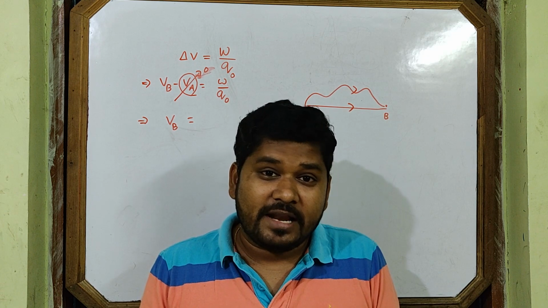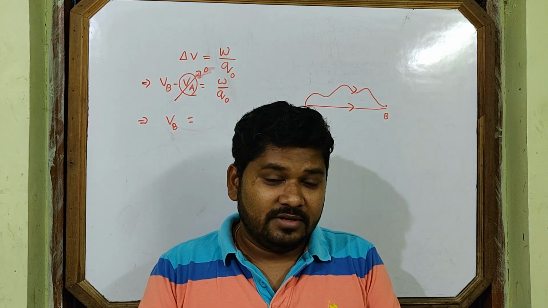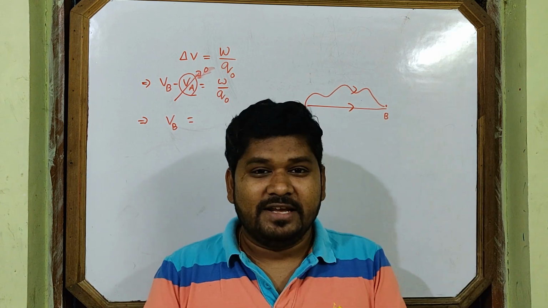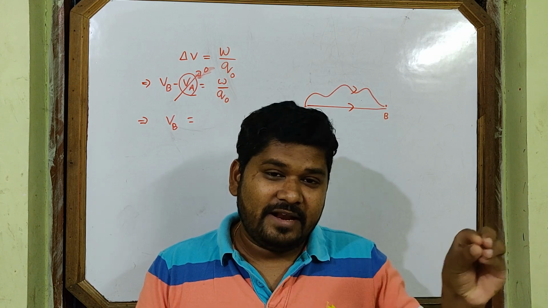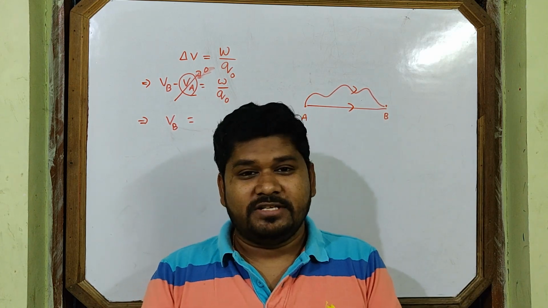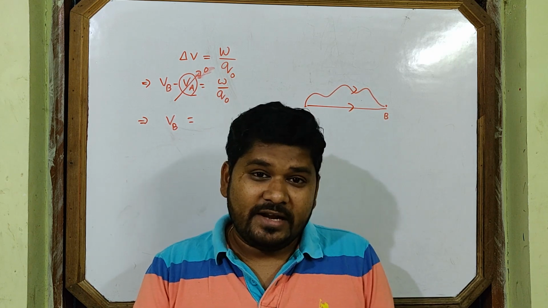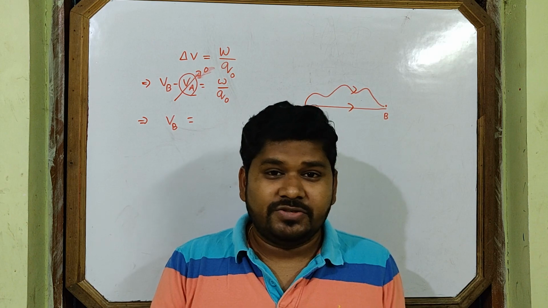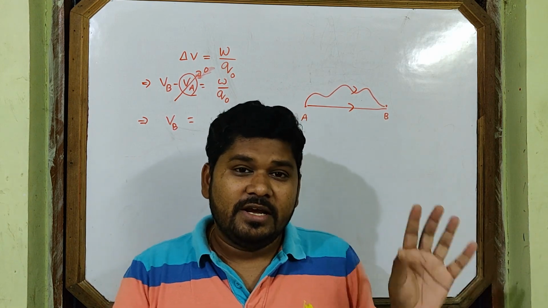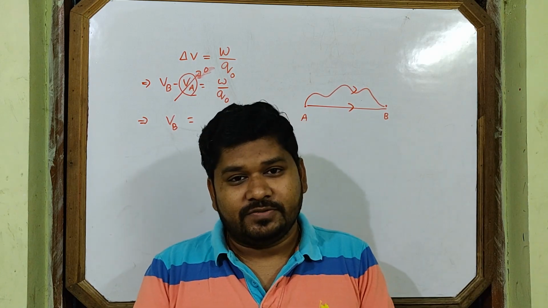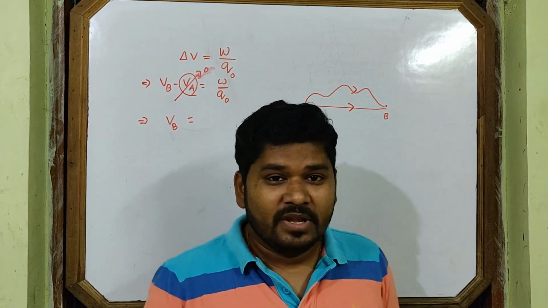That zero potential point can be anywhere. But universally we know at infinity potential is zero. So for that we are all taking infinity as the zero potential point. But it's not always correct. We can take any other point also where potential is zero. But throughout our study we will always consider that at infinity potential is zero. So what is the definition of potential at point B?